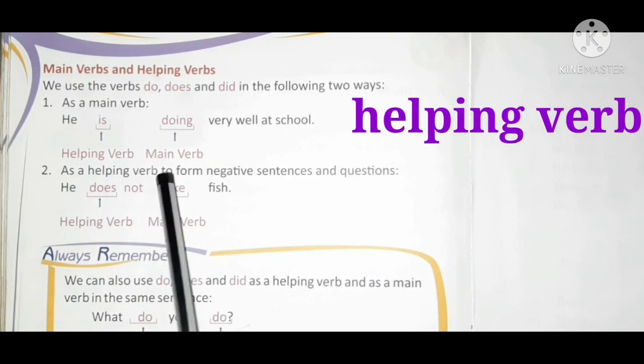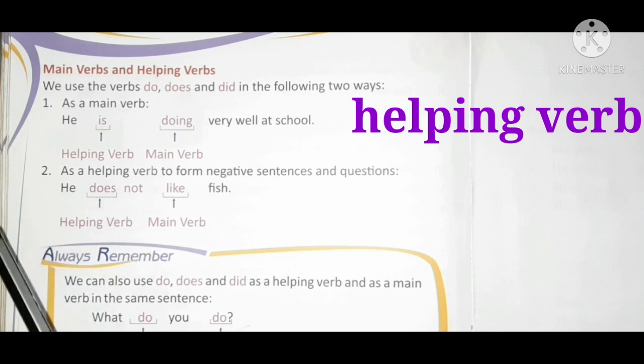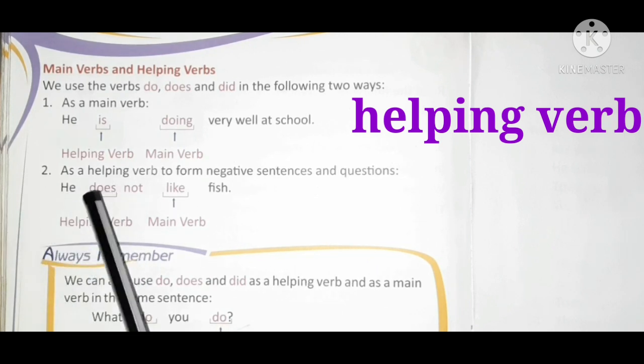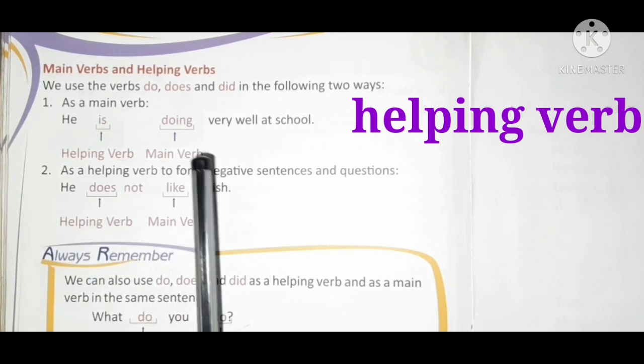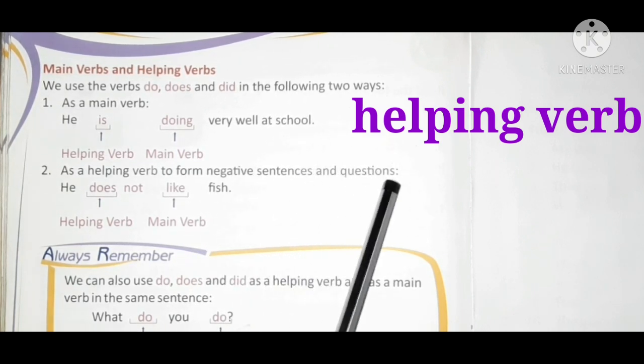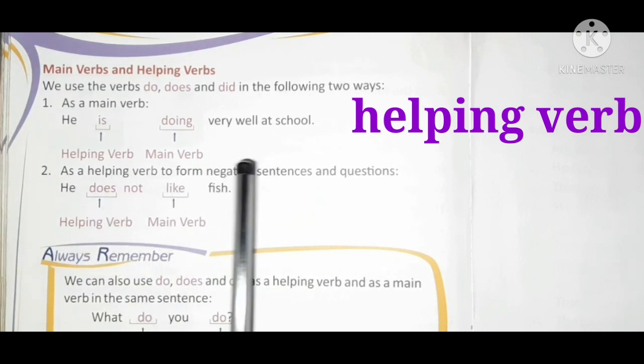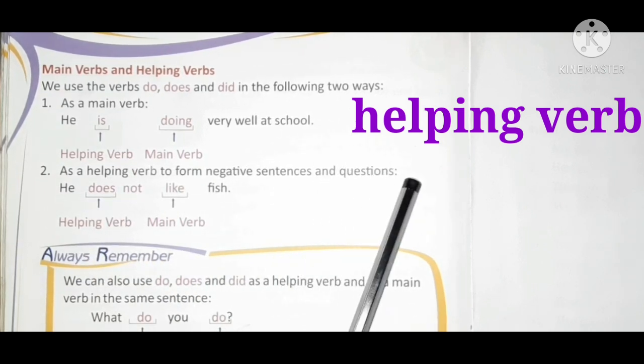As a helping verb, do, does, did can be used to form negative sentences and question. Remember children, always they are used to form the negative sentences and question.